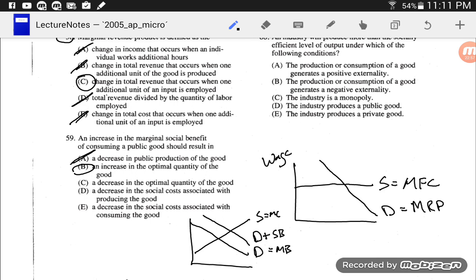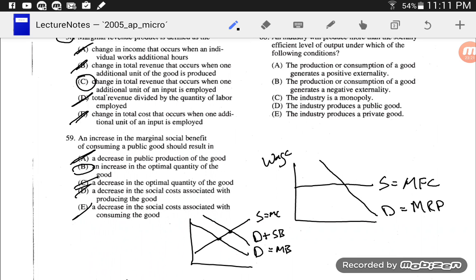I should really call it the marginal social benefit perhaps there. So that would be the optimal amount that we would want, but this would be the amount that would actually get produced. And of course, if we had an increase in that, that would be increasing the optimal quantity even more. So now to decrease, no, no, and no.